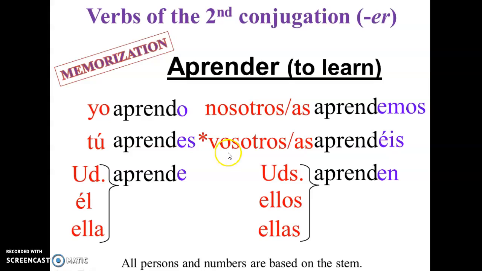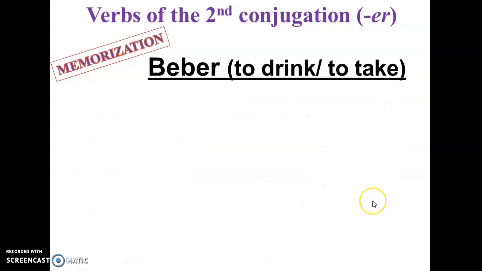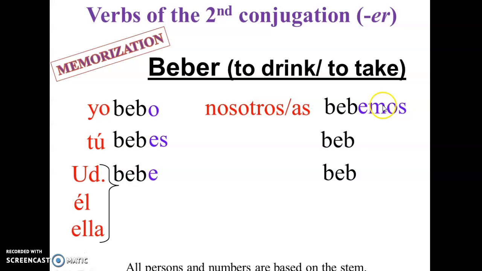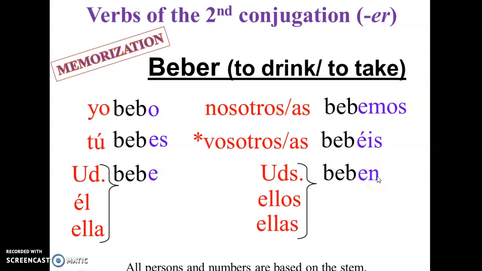Okay, so all the verbs that end in er have the same ending in the conjugation. We're going to see the same pattern with ir verbs. Beber, another popular verb in the er category, to drink or to take. Bebo, bebes, bebe, bebemos, bebéis, beben. Okay? It looks just like aprender.